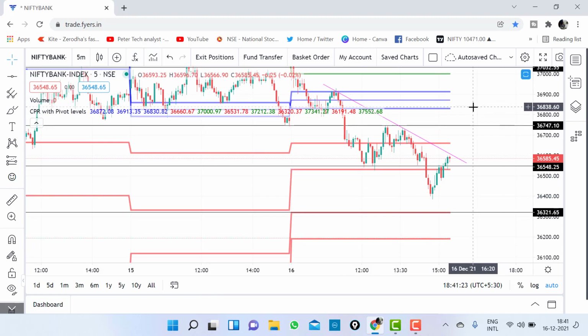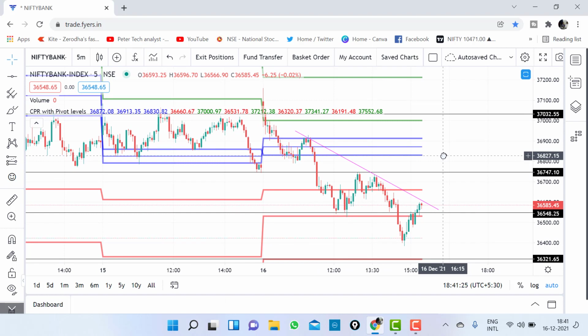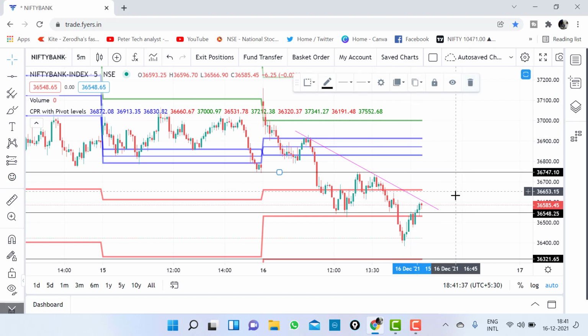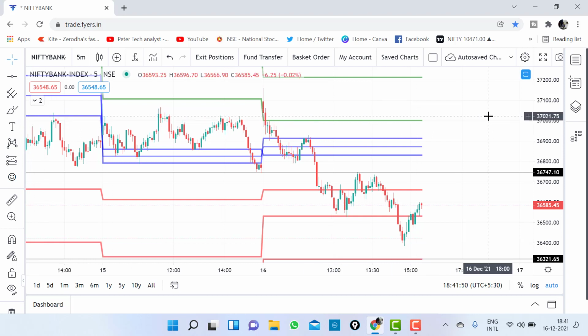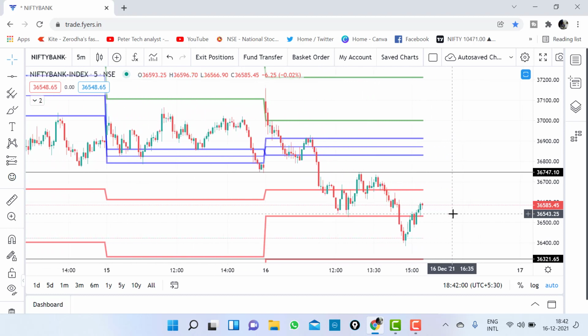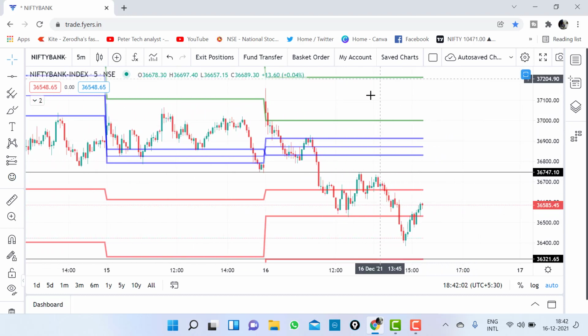This indicator they have just started, so they may come up with further upgrades in this, but now it looks like this. I'll just remove my drawings here. One second. This is how the CPR indicator looks. Even in TradingView, you have a CPR indicator. This is the range of CPR. Okay, pivot levels. And this is support, first, second, third, and fourth support. Up to fourth support, and this is resistance.